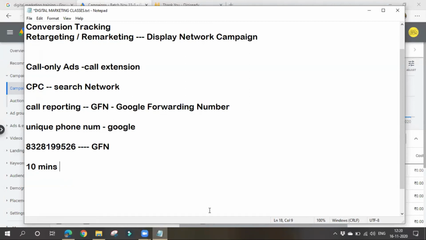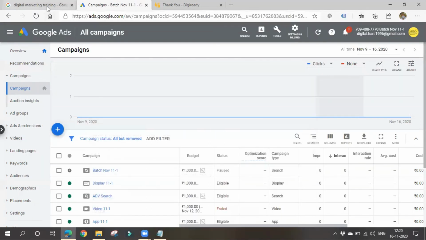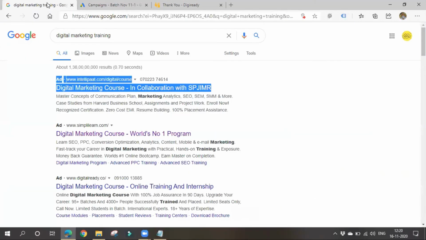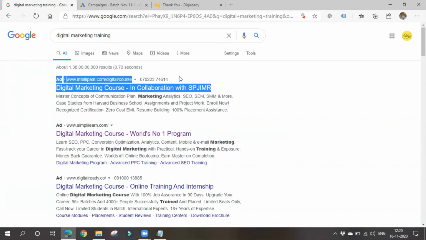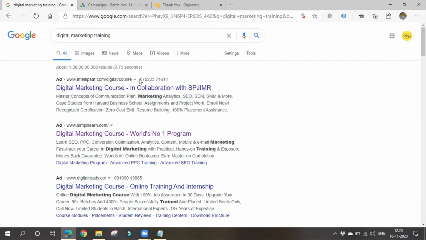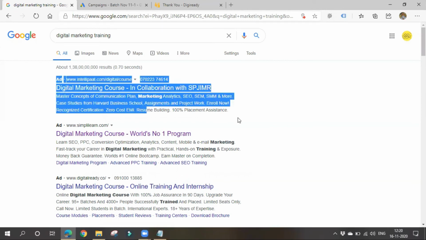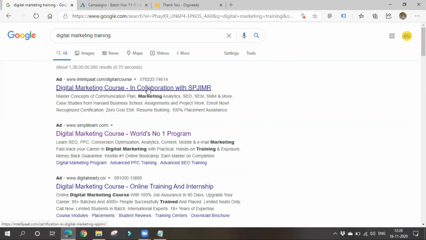Usually in case of call only campaigns or call extensions, it'll be shown with the phone number, and also it'll be shown with the business description, and also a call button. The call button will be shown in case of mobile devices or tablets. Okay, there you can place a call. On desktop it will not be shown, as you cannot place a call through desktop. Okay, it will be shown with the phone number, the business description and everything. Next it will be shown with a call button.